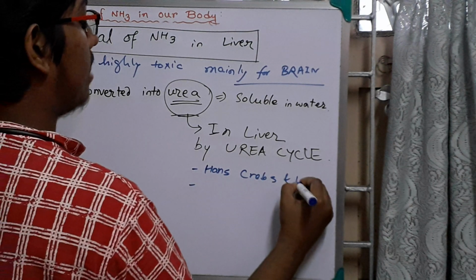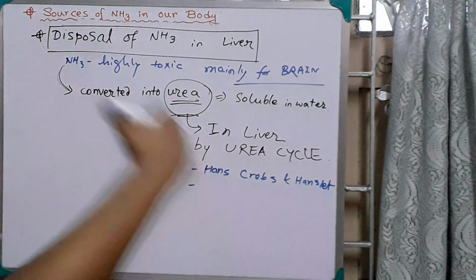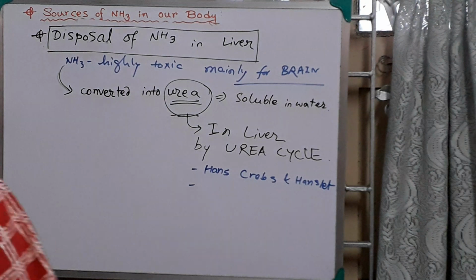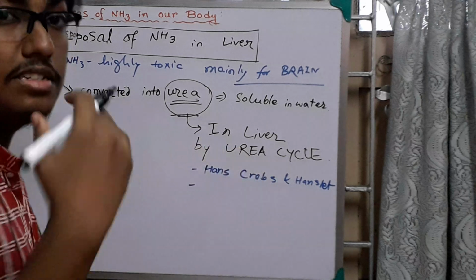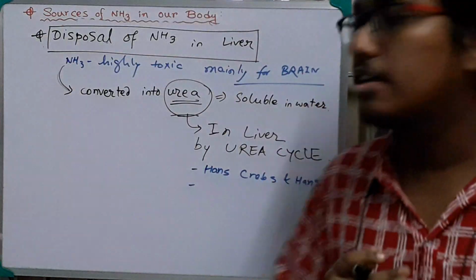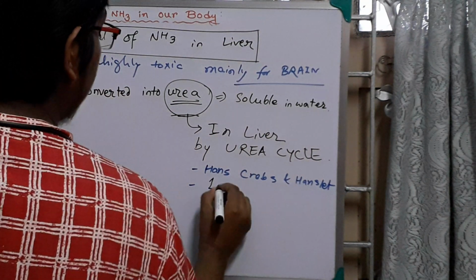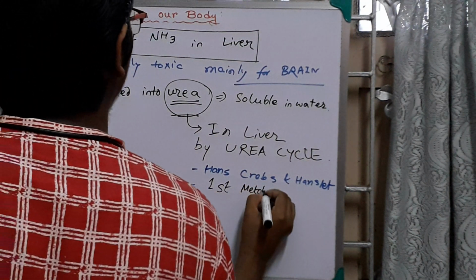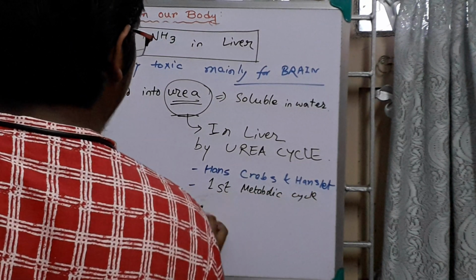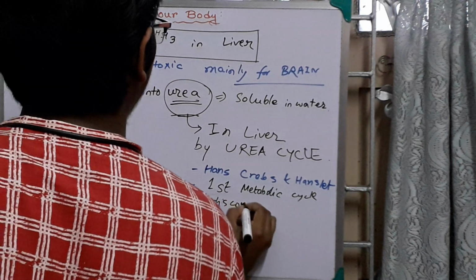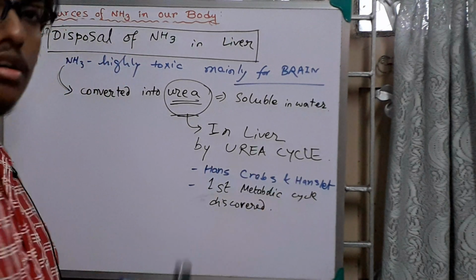and Henseleit. Those two scientists discovered the urea cycle first. I will discuss the urea cycle in detail in my next video. The urea cycle is the first metabolic cycle discovered. For this urea cycle, they got a Nobel Prize.